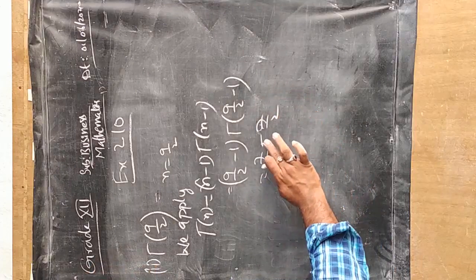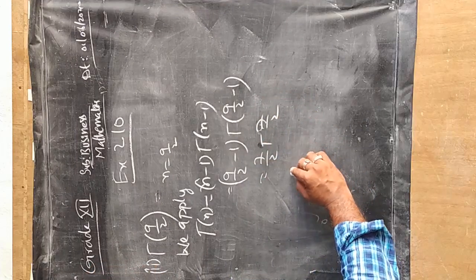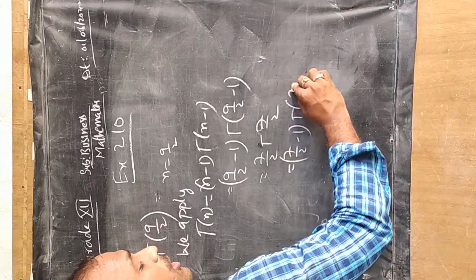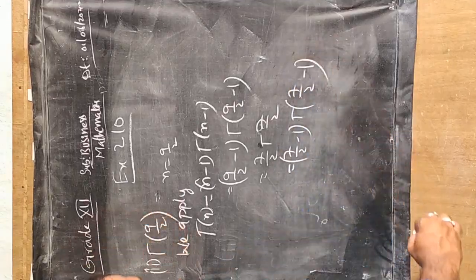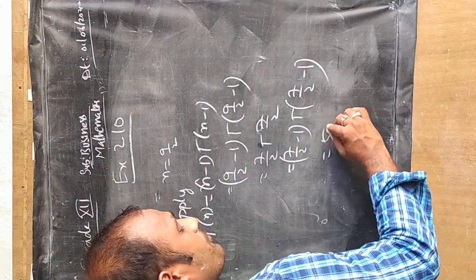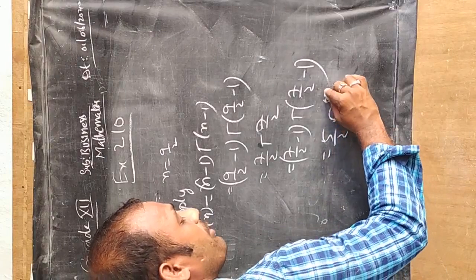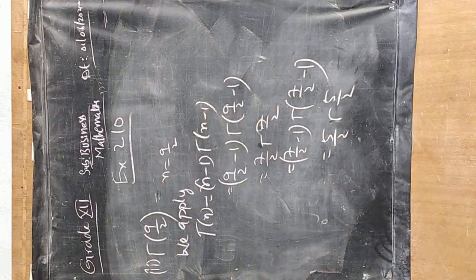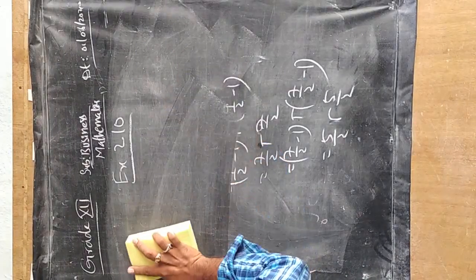Again we will apply the same formula here. This is gamma, not plus. So 7 by 2 minus 1 gamma of 7 by 2 minus 1. So it will become 5 by 2 gamma of 5 by 2. Next again we will apply the n minus 1 formula.